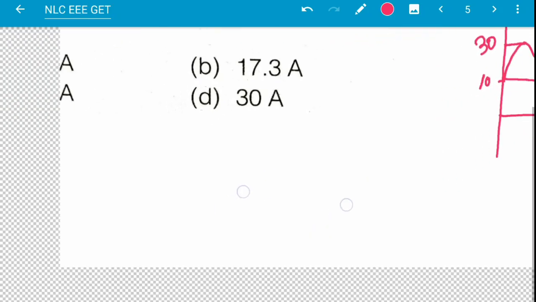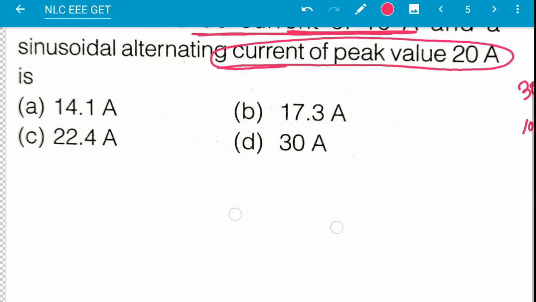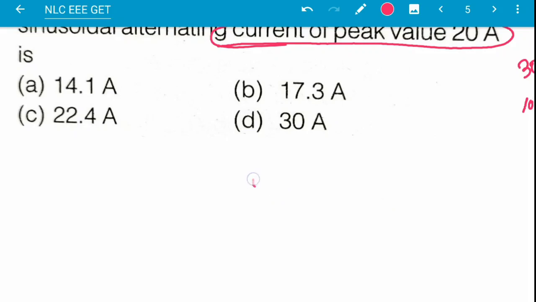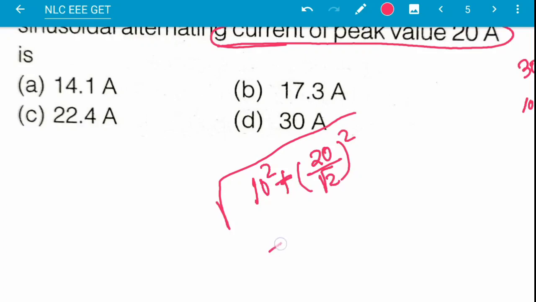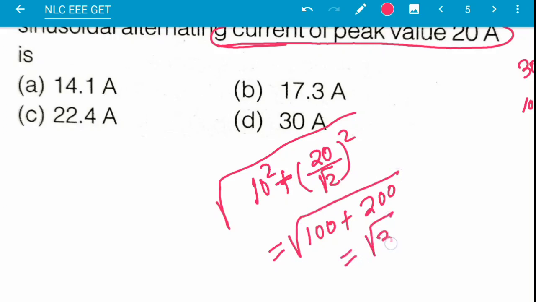So for this question, the resultant RMS is given by the root of 10 square plus the 20 peak divided by root 2, squared, since it is a vector addition. So this will be root over 100 plus 200, which is root over 300.